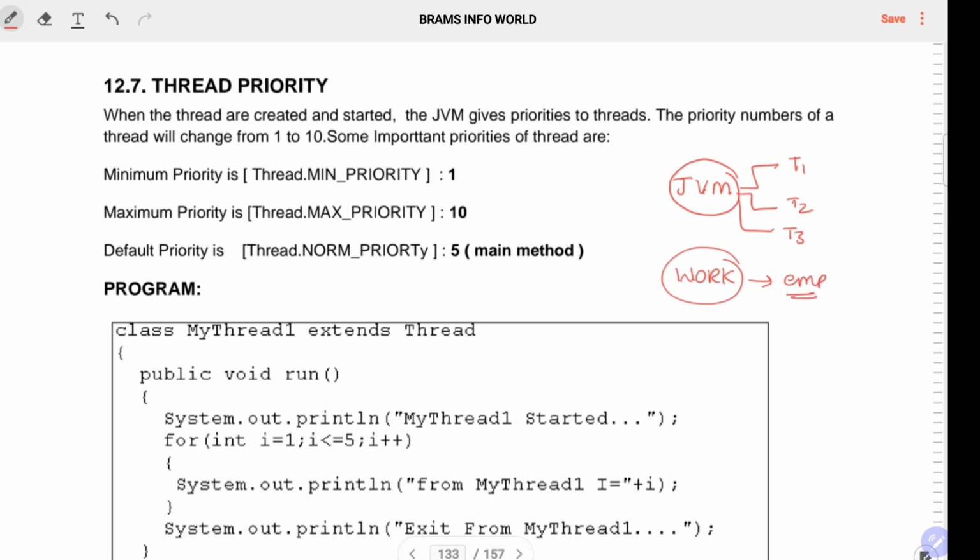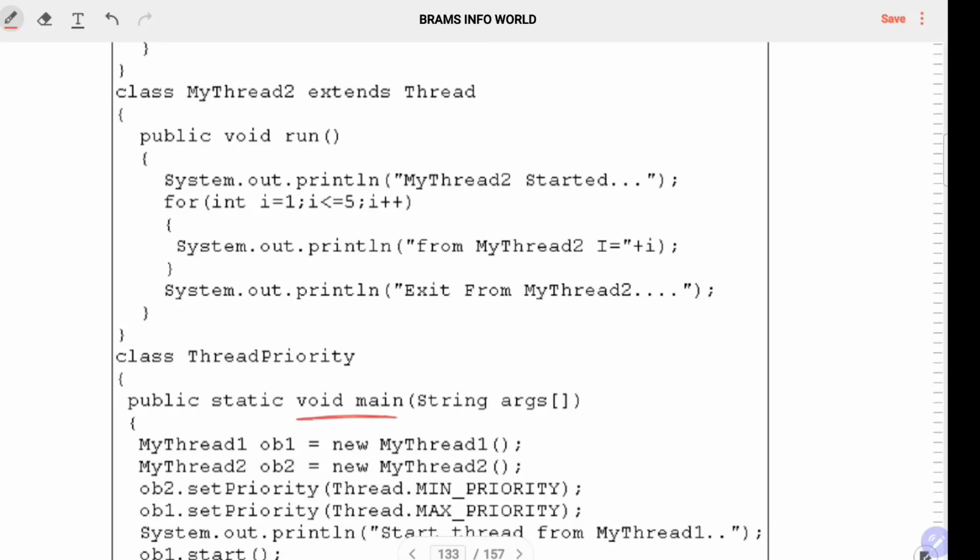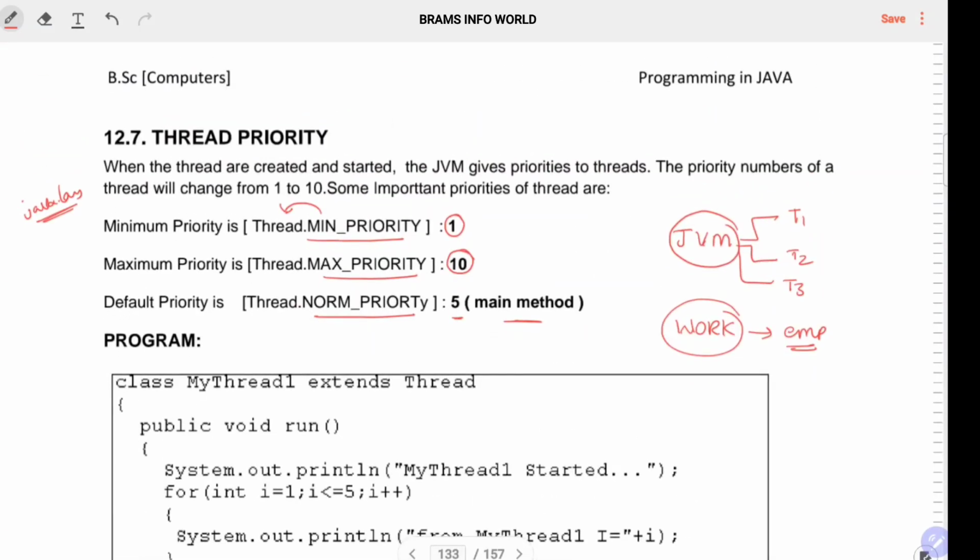In a similar manner, we can assign priorities for threads like min priority, max priority, normal priority. All are priorities which belong to the Thread class from the java.lang package.